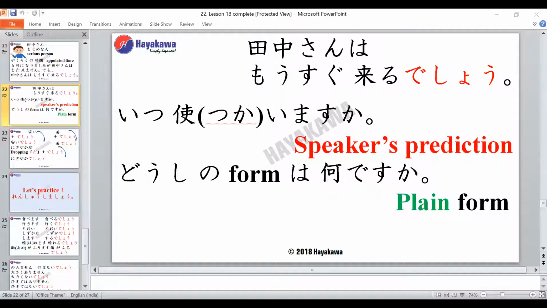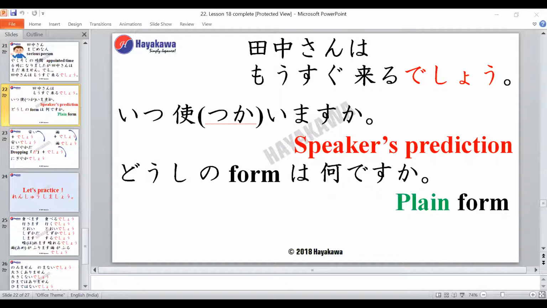Plain form. Very good, Jeevan-san. So it is your plain form, right? Your jisho form. So your plain form of the verb is being used with desho, which is used when the speaker is predicting something. So when you want to predict something as a speaker, we use this form desho. Any doubts so far?